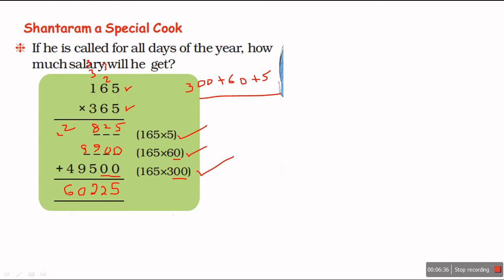If Santaram is called for the complete year, he will get rupees 60,225.